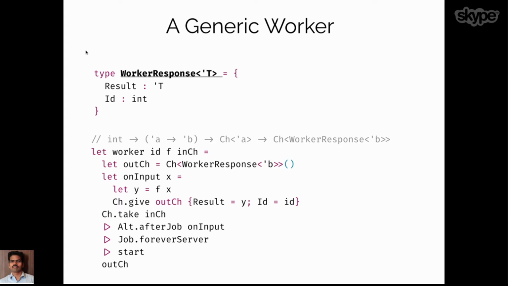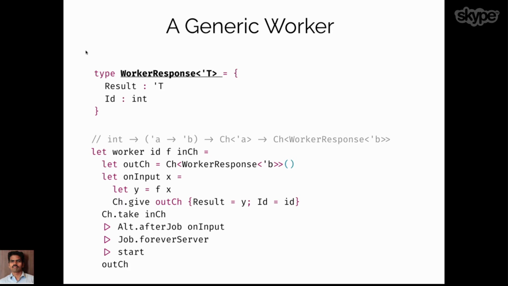We have a worker function, much like a constructor, which creates the worker for us. This worker takes three parameters: the ID of the worker, the higher order function F, which defines what we need to do with the input, and the input channel itself. Inside the function, we create an output channel specific to this particular worker. Next, we take the value from the channel using the take function, and we call another function called onInput, which, when an input arrives in the channel, does the computation using the higher order function and returns the result y back to the out channel.